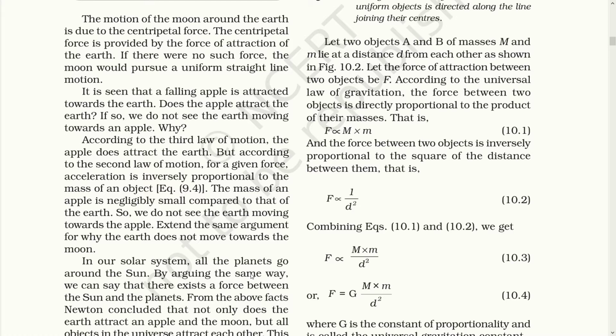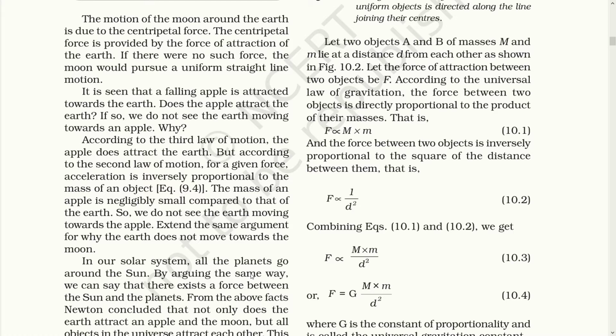But because the mass of the earth is huge compared to the mass of the apple, the earth will attract the apple rather than the apple attracting the earth. So we do not see the earth moving towards the apple. The same argument applies to the earth not moving towards the moon.